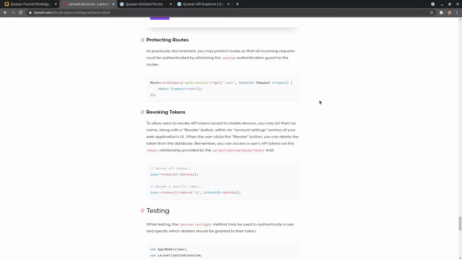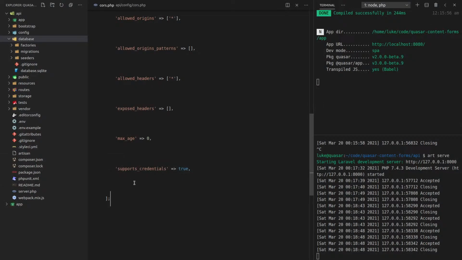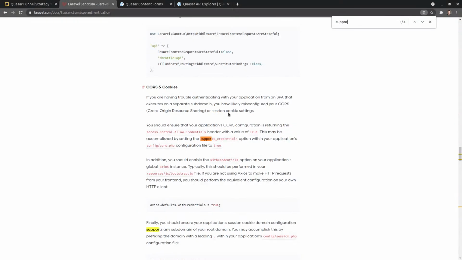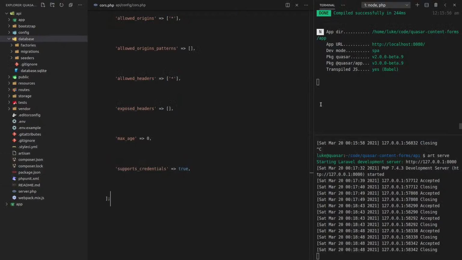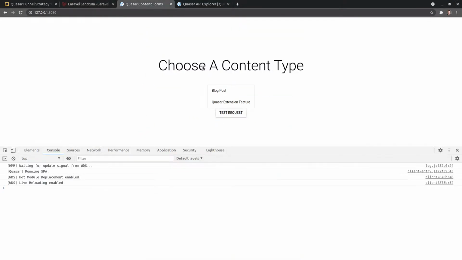Does it say that in the docs? Supports credentials. I bet you it does, and I missed it. Oh, it does here, doesn't it? Oh, that's embarrassing because I just didn't read the docs properly. Okay, cool. We can press on now.